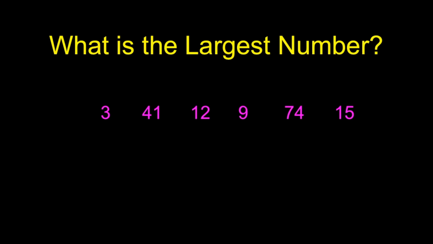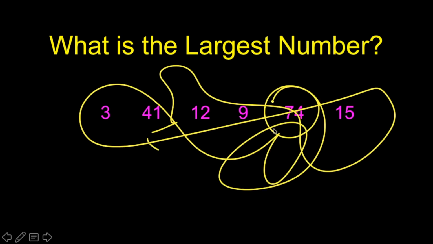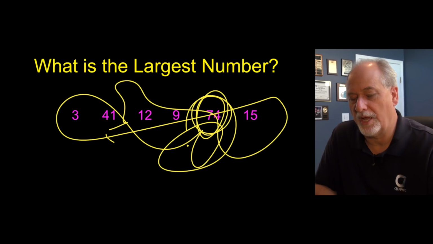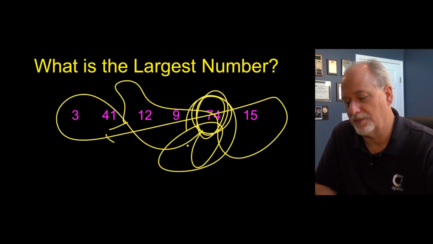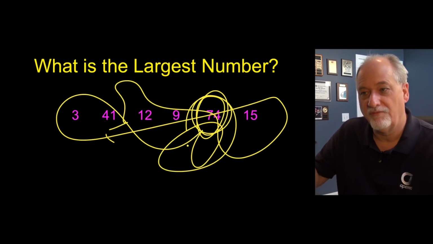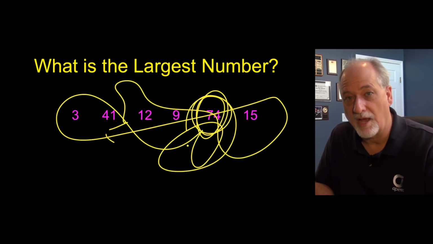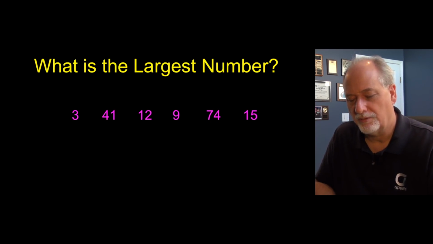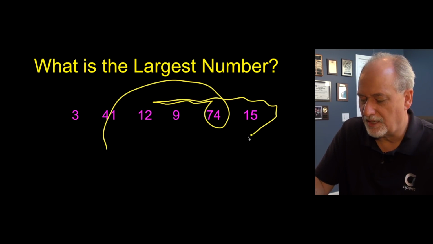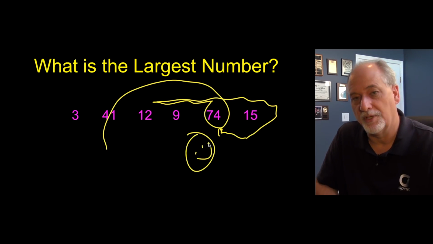So here's all the numbers. If I'd shown you all the numbers and asked you what's the largest number, your eyes would have gone around, and then you got to 74. You wouldn't do it in any particular order. Your eyes would just see the 74 and throw smaller numbers away, and move really quickly to the answer. Even if there were several hundred numbers on the screen, your mind would move fluidly wherever it felt like moving and then arrive at it. Probably it would move like this, find this, check to make sure that it's okay, and then say, okay, I got 74, I'm done.